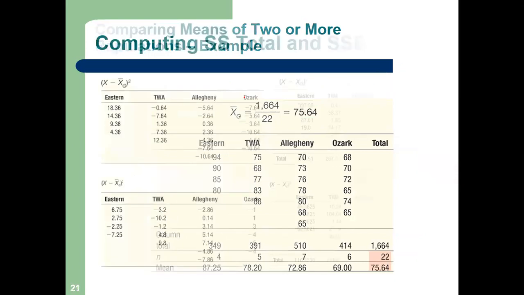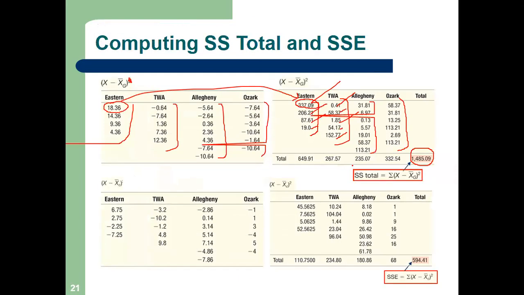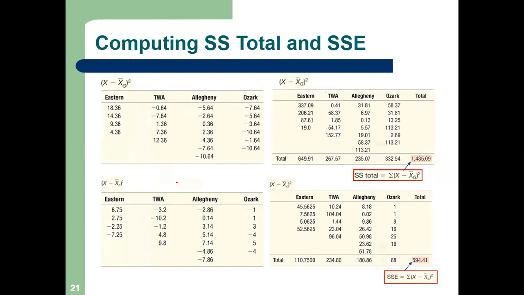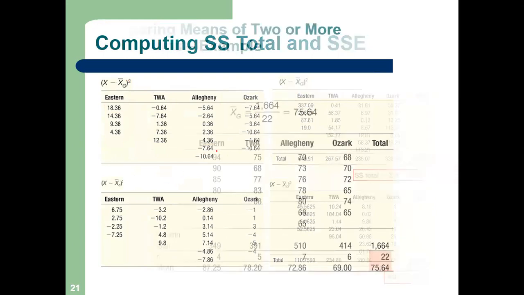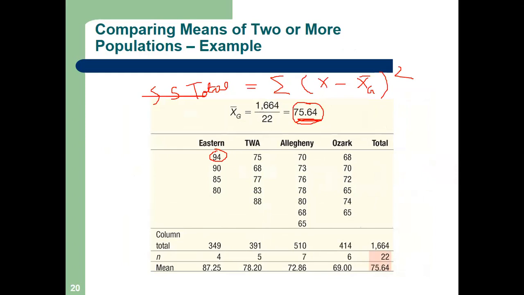Okay, so hope this is clear. SS total I have repeated twice, so it is clear. Now next we have to calculate SS error. Listen carefully. For each airline, that means each column, first we have to calculate the mean. For the first column, the mean is 87.25. Second column, this is the mean. Third column, this is the mean. Fourth column, this is the mean. So this SS error is basically within the column.